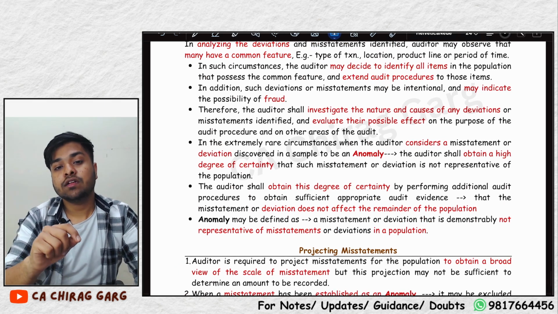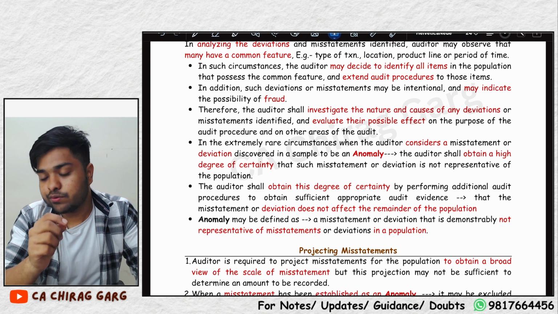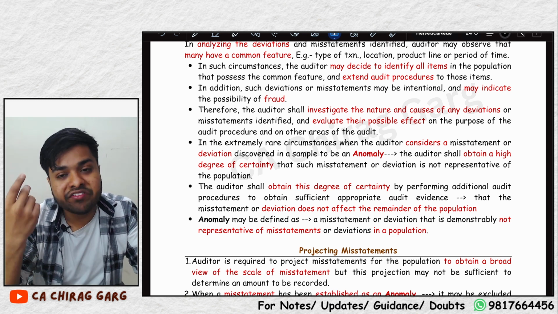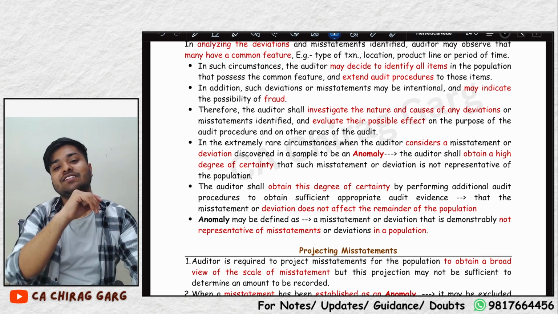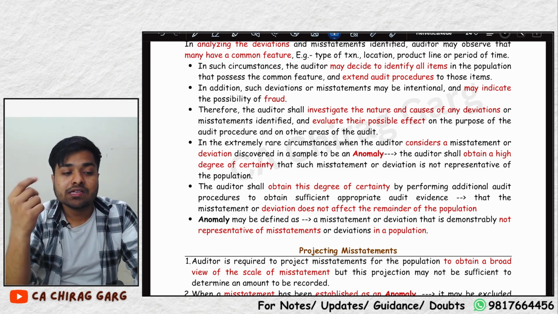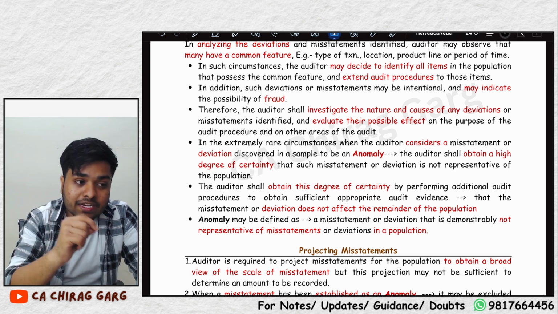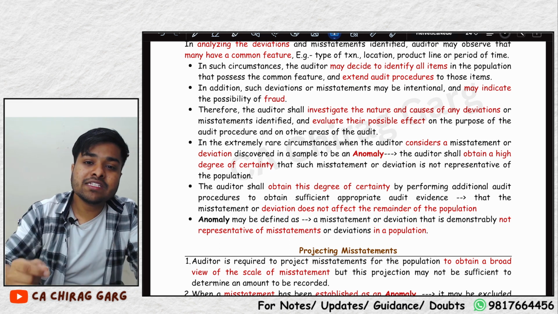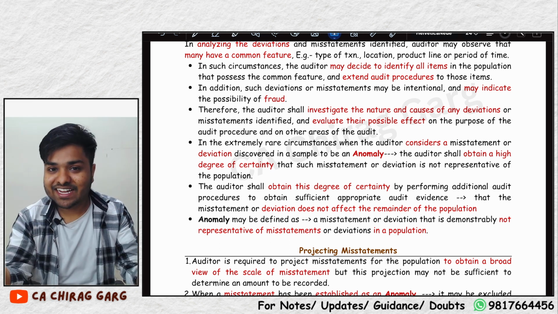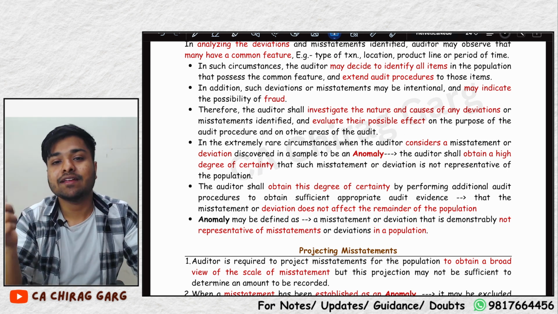So now there is a new and very important word, which is anomaly. This is, for some reason, my favorite word, and I have remembered this since I was in CA Inter. What is anomaly? 1 in a million. Something which does not represent the population. You find a misstatement, but the misstatement is one of its kind. Maybe this word is my favorite because I am one of its kind. So this is also one of its kind, the misstatement.